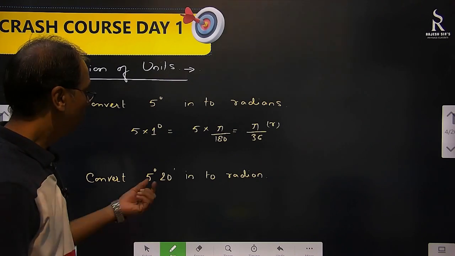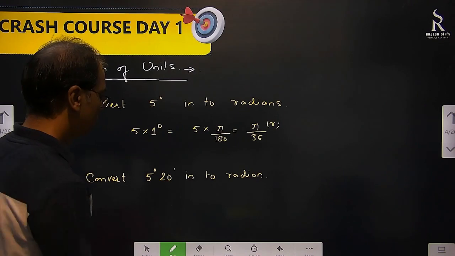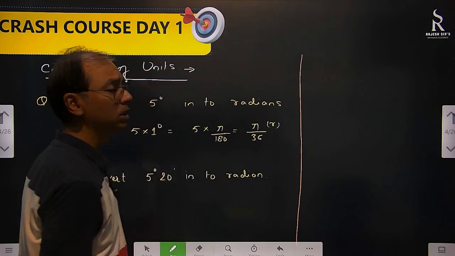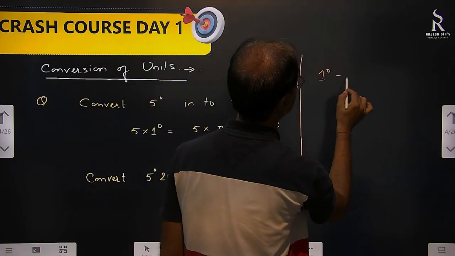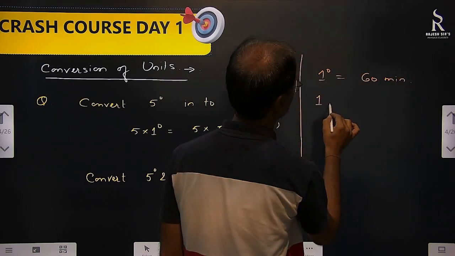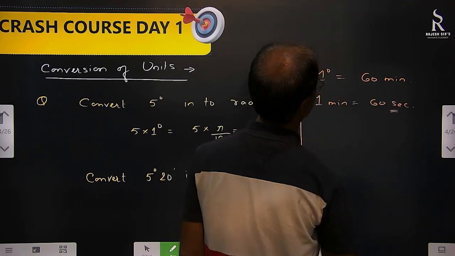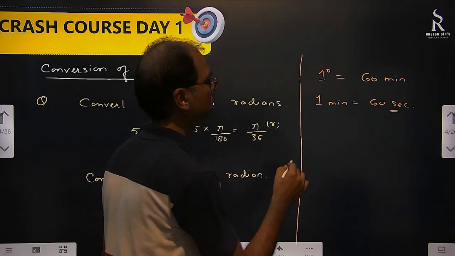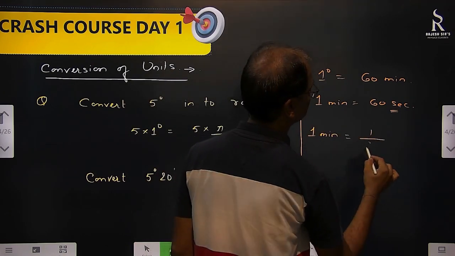Or this 20 minutes you convert into degrees, then also fine. So 1 degree is equal to 60 minutes. And 1 minute is equal to 60 seconds, you know that. So 1 minute equal to 1 by 60 of a degree.